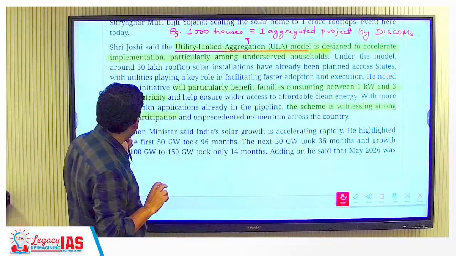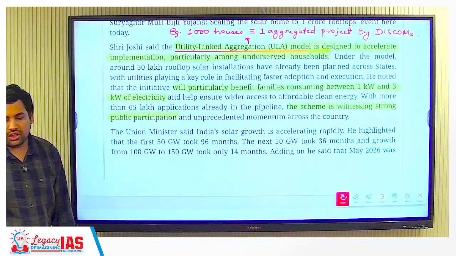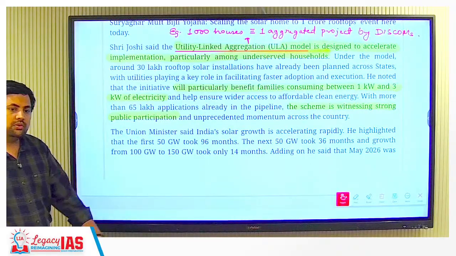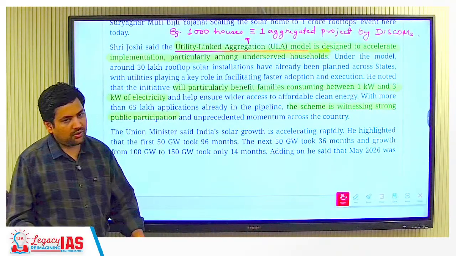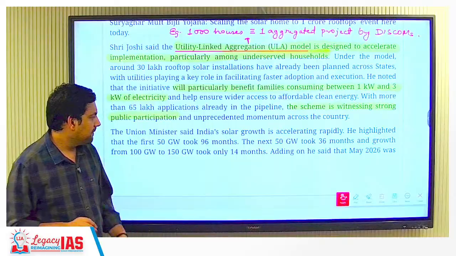The scheme is witnessing strong public participation. So the government is right now not able to provide to all those people who have already filed applications. Okay.